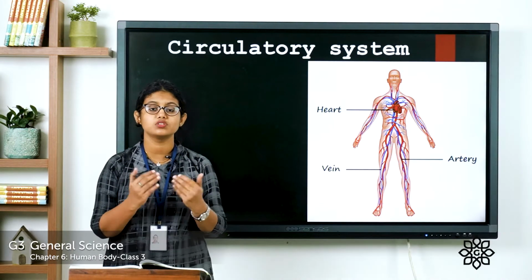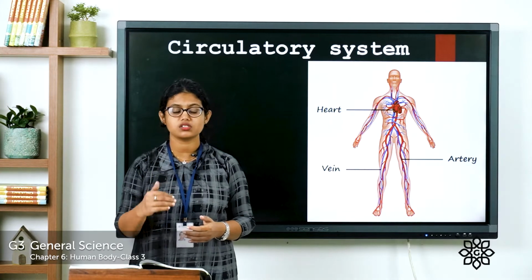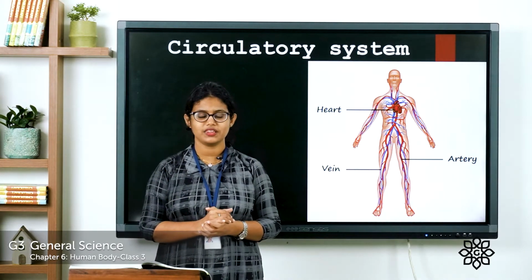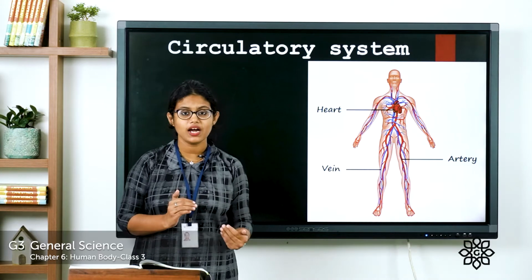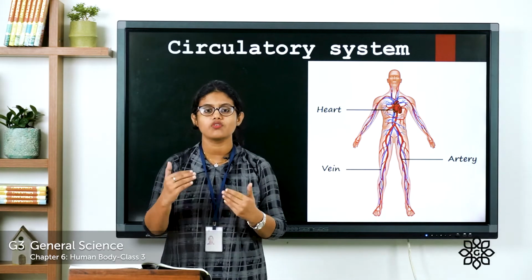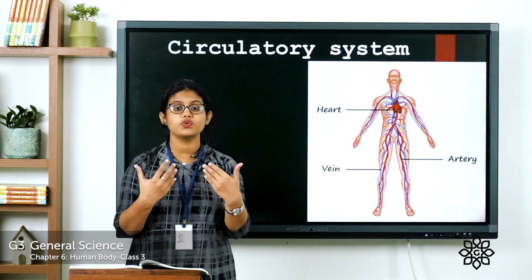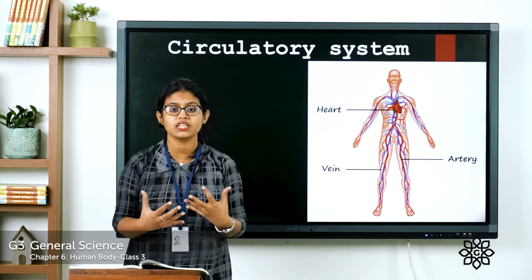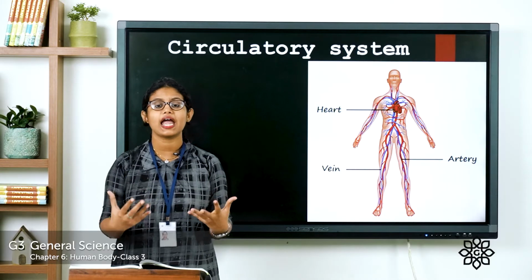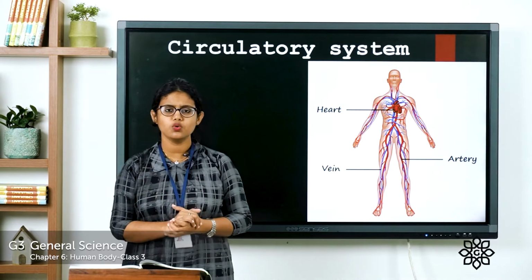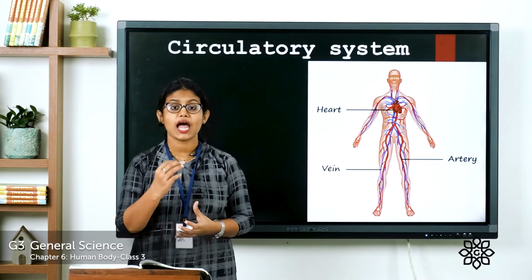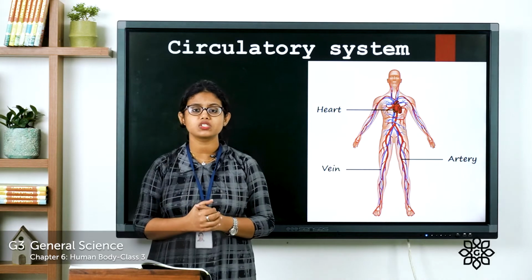First of all, do you know which organs form the circulatory system? It is the heart, blood and the blood vessels. We all know that the food that we eat and the oxygen that we take in produce energy. And do you know how these nutrients and oxygen reach all parts of our body?